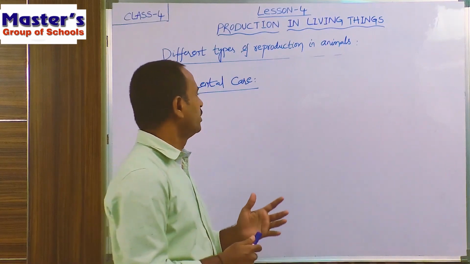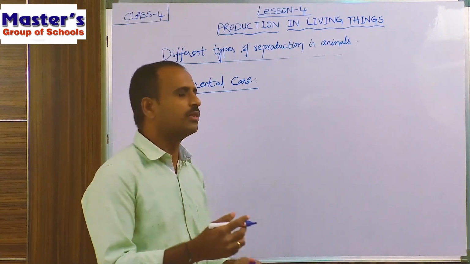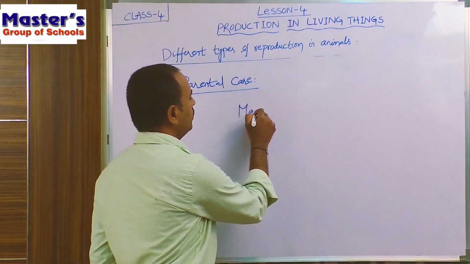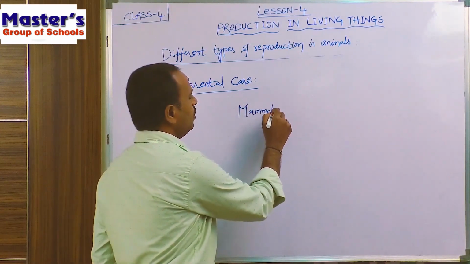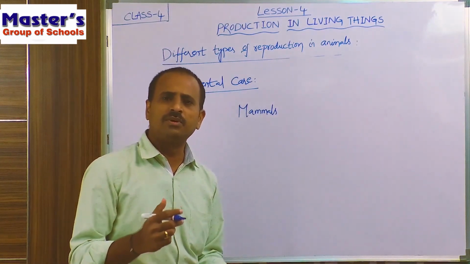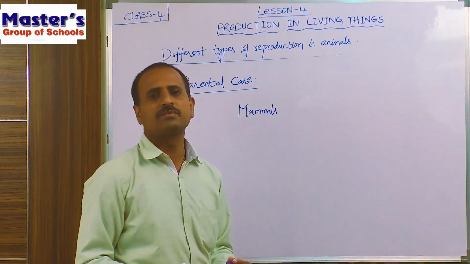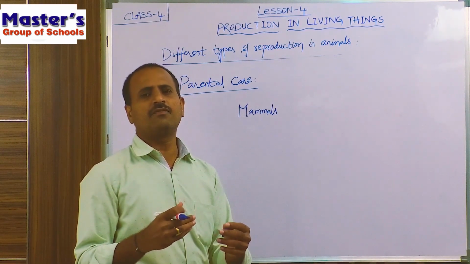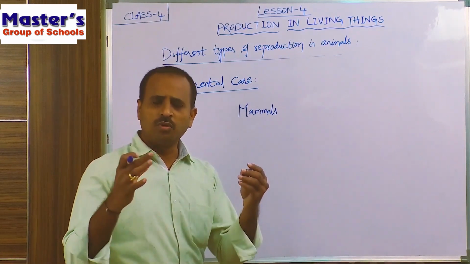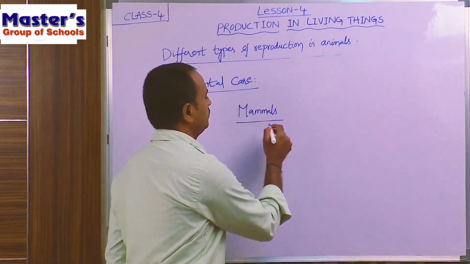For example, if you take most of the mammals, we have already discussed the mammals. So what do the mammals do? All the mammals, including human beings, take care of their new babies. The highest degree of parental care is observed in these mammals.